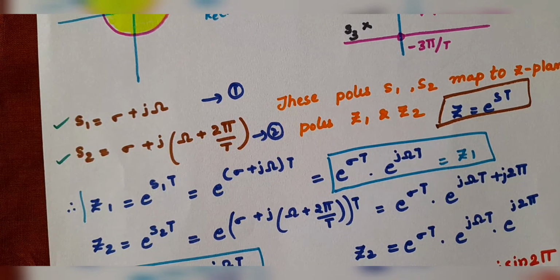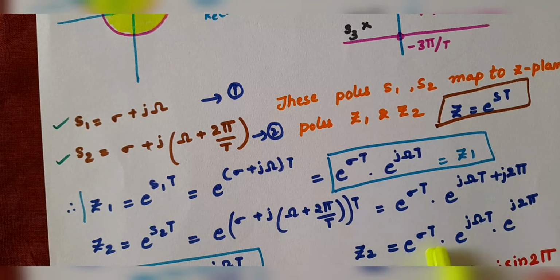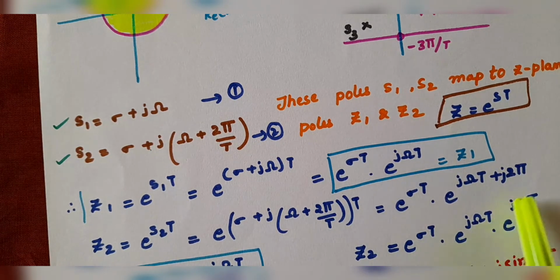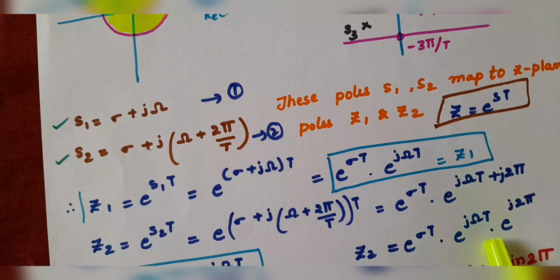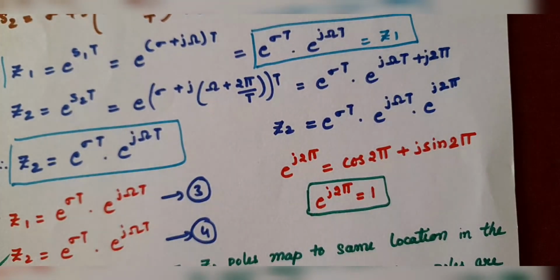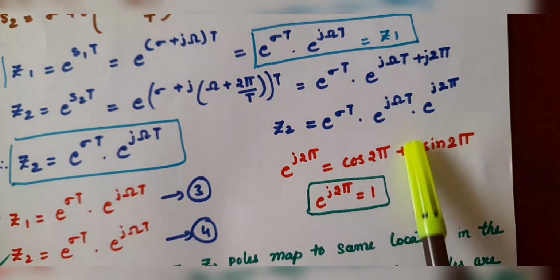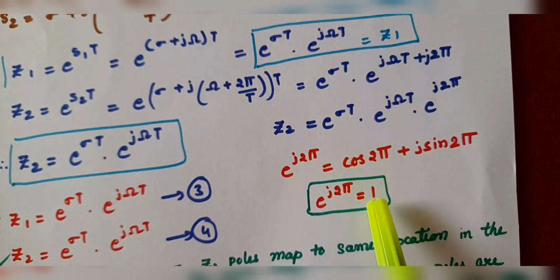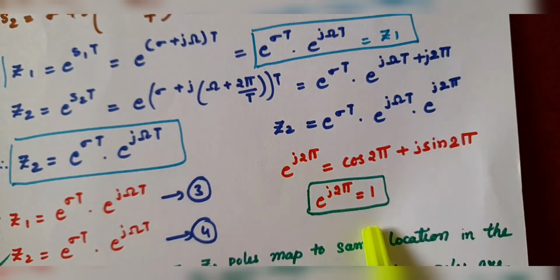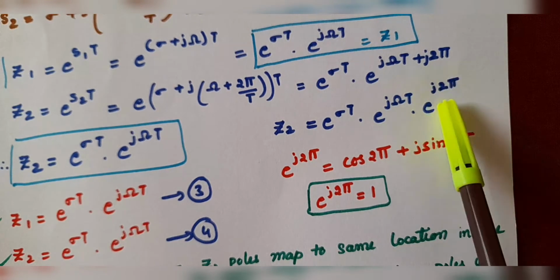Z2 is the mapping of the S2 pole, and it comes as e to the power sigma t dot e to the power j omega t dot e to the power j 2 pi. What is e to the power j 2 pi? Cos 2 pi plus j sin 2 pi. The sin part is 0 and cos 2 pi is 1, so e to the power j 2 pi is 1. Now this term will become 1. So what are you left with?